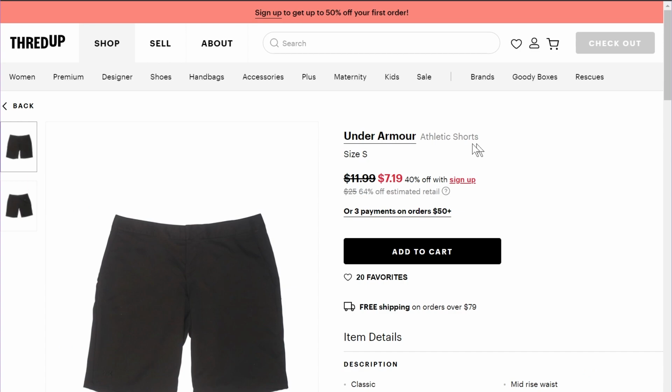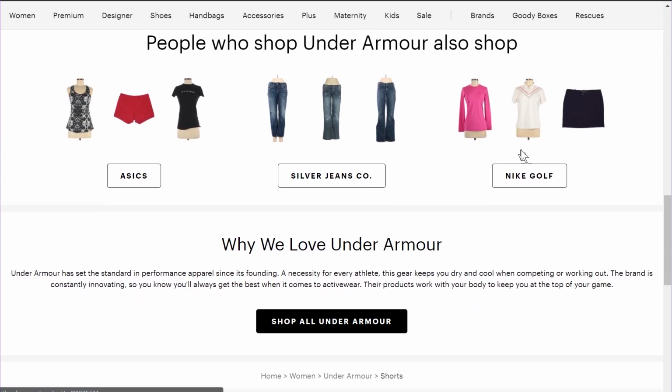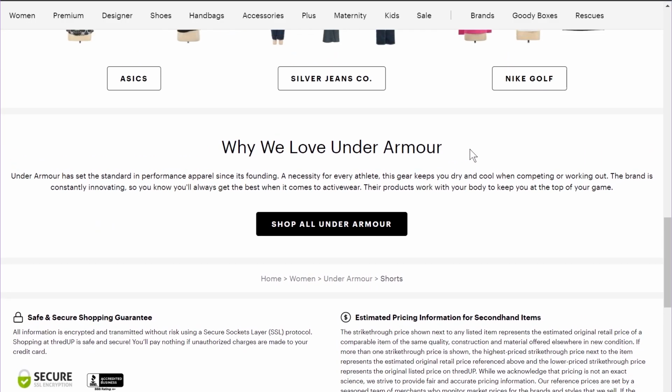So now I'm looking at athletic shorts by Under Armour, which is a popular sports brand. And if I scroll down the page once again, now they're promoting Under Armour because obviously I'm looking at a product by Under Armour. So they're promoting products from a brand that I'm already looking at and probably also interested in. That's pretty smart if you ask me.